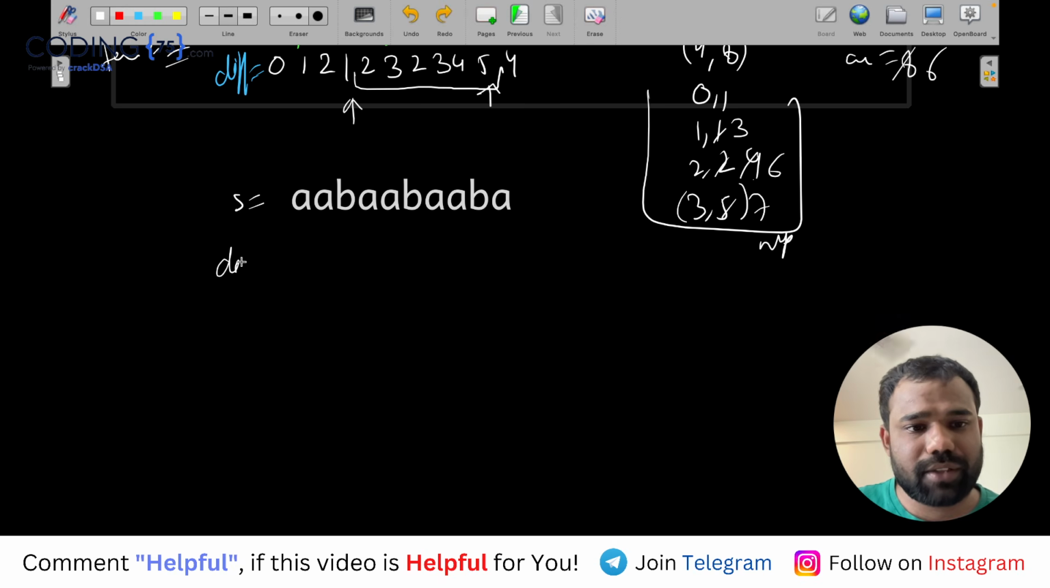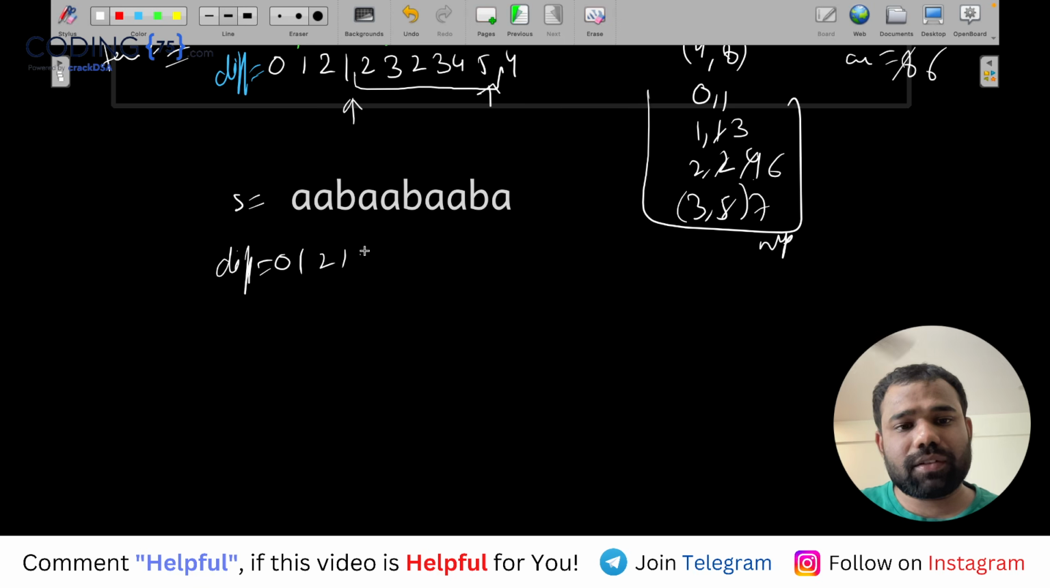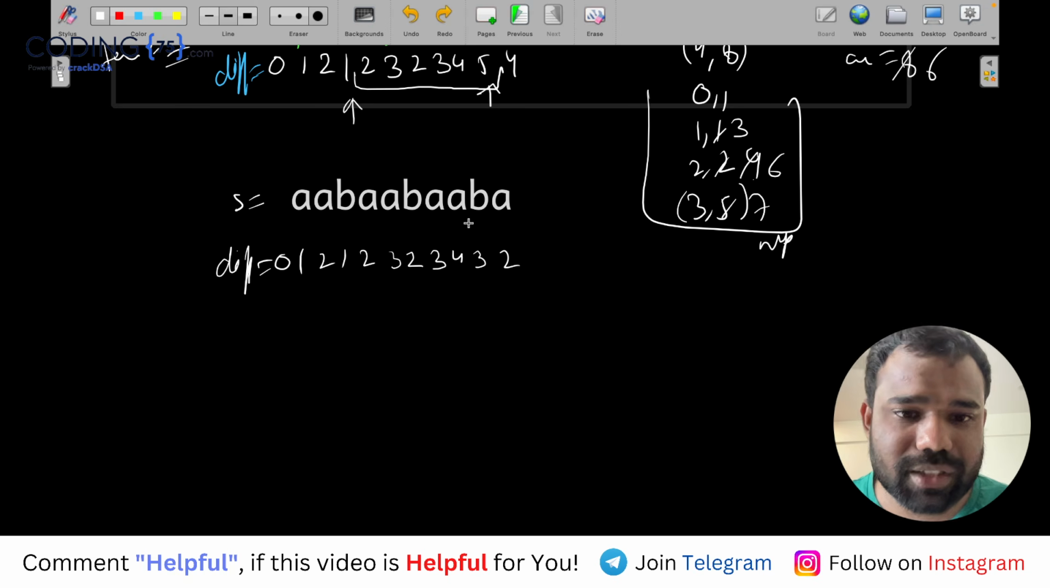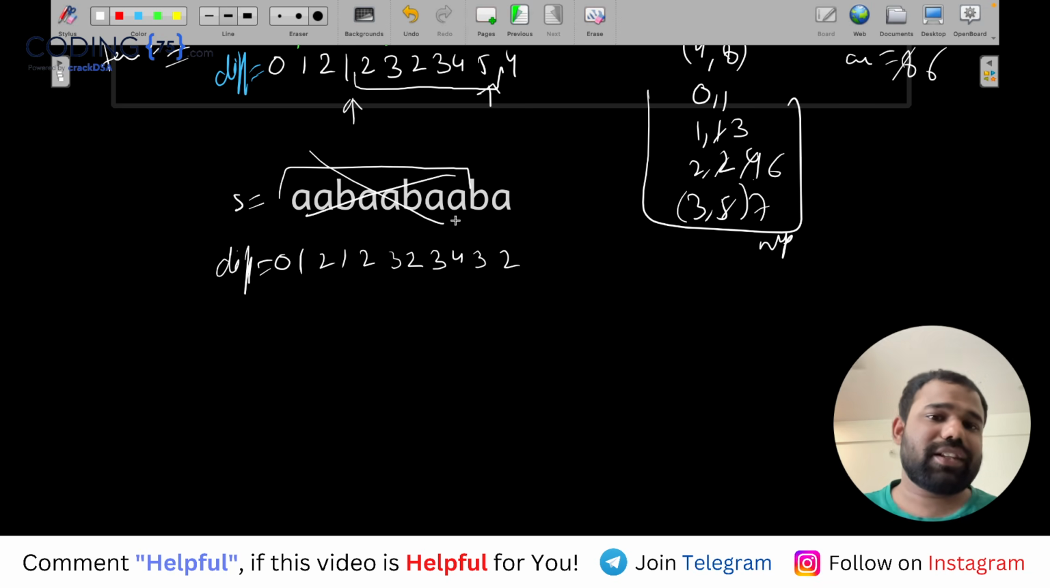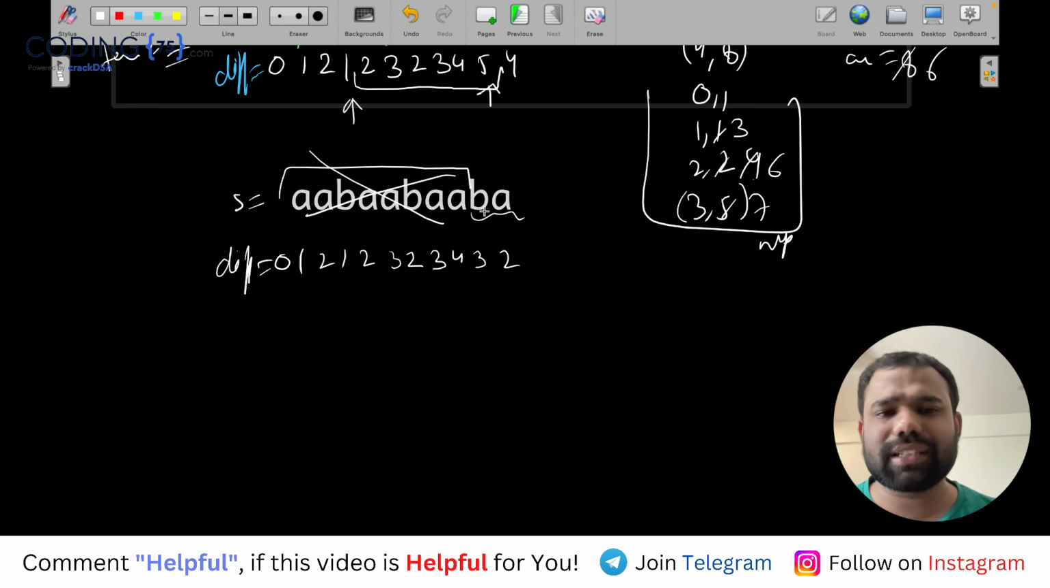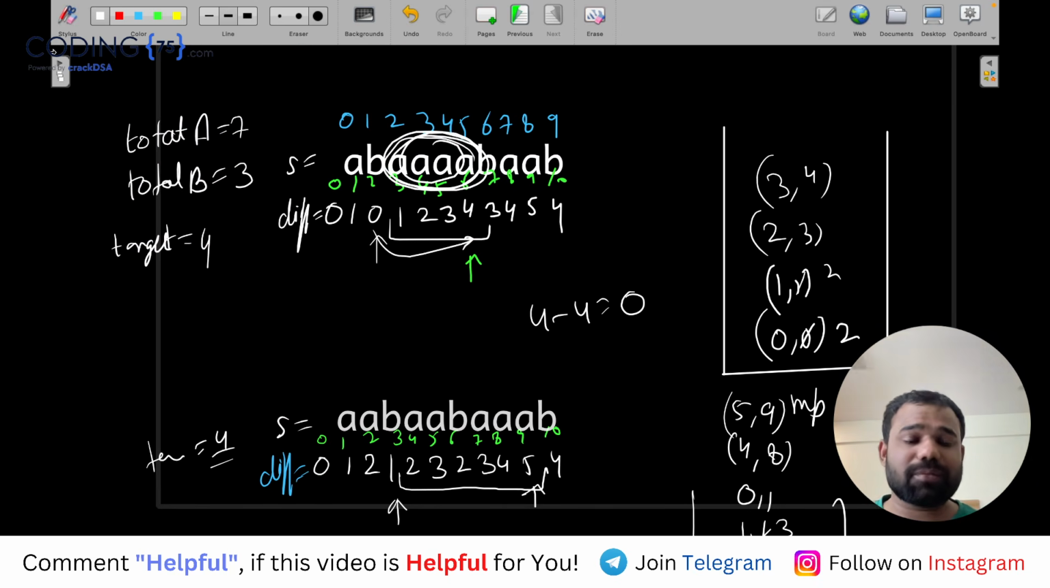So if I give the difference, it is 0, 1, 2, 1, 2, 3, 2, 3, 4, 3, 2. So there is nowhere... actually, sorry, there was an answer for this too, so for this we will remove this whole part. If we remove this whole part, then the remaining part is 2. So here the answer will become even bigger. So basically this is how we can find the smallest substring that needs to be removed.